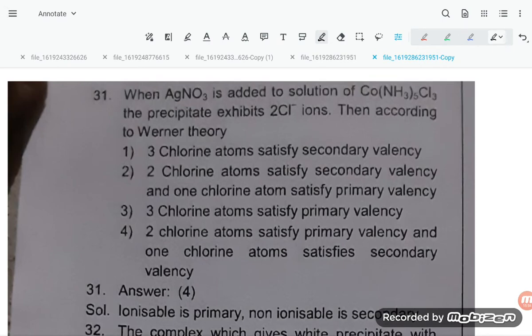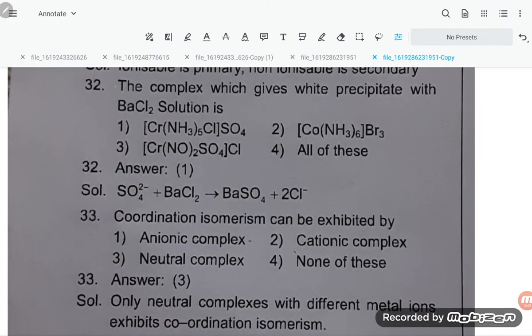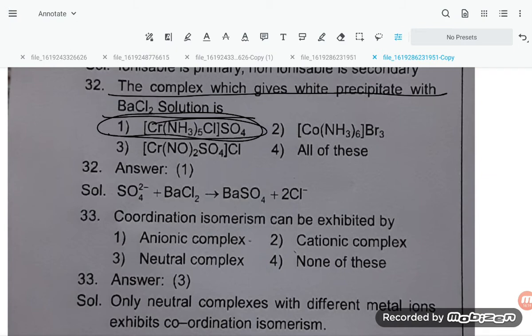When AgNO3 is added to solution, that is already over, students. The complex which gives white precipitate with barium chloride solution is [Cr(NH3)5Cl]SO4. This will give the white precipitate, students, because the sulfate ion reacts with barium chloride and gives barium sulfate.